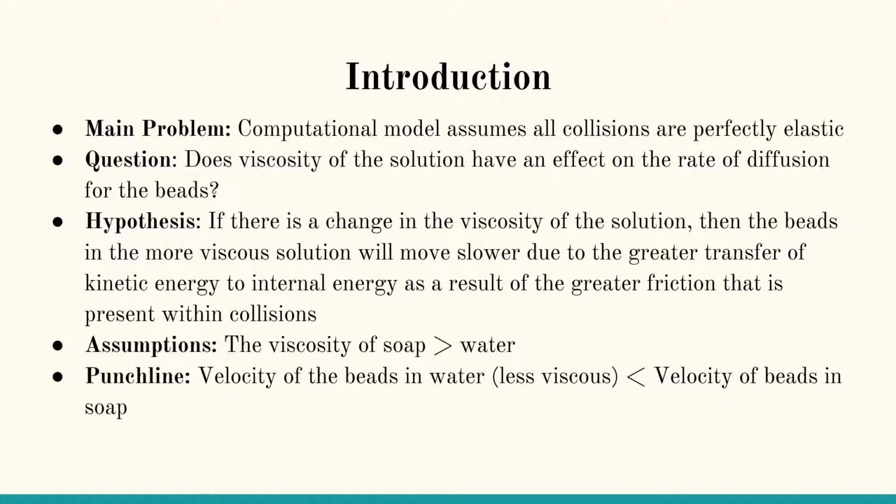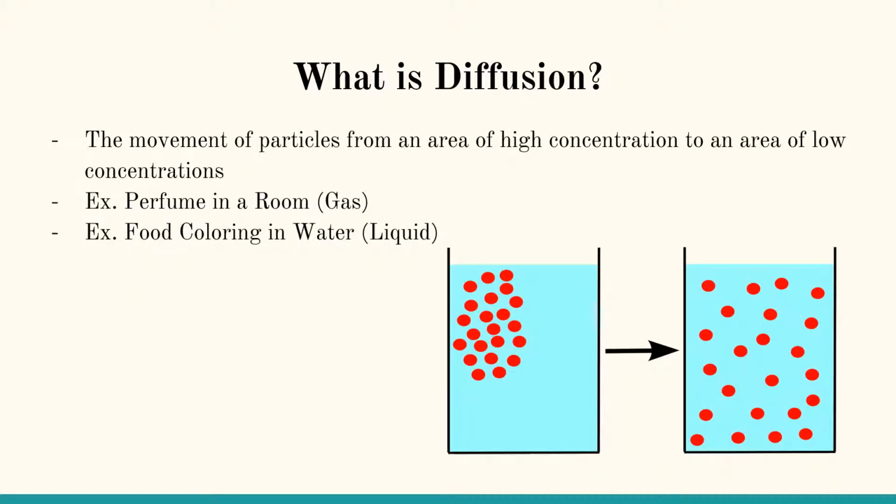However, our results did not support our hypothesis, and instead the beads that were placed in the soap had a greater velocity. So the first thing we should address is the concept of diffusion. Diffusion simply refers to the movement of particles from an area of high concentration to an area of low concentration.